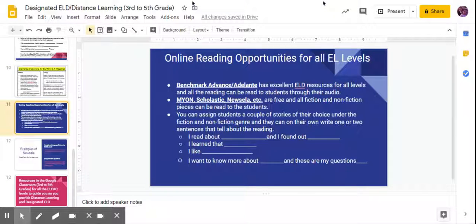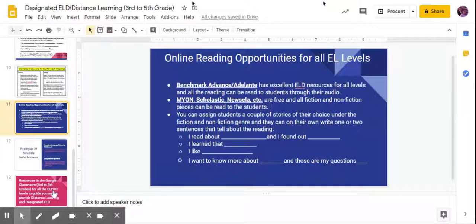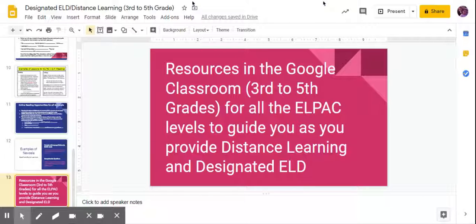For online, there are lots of online reading opportunities for all of our ELs. Benchmark Advanced, Adelante, they have excellent ELD resources. Maya, Scholastic, Newsela, they're all free. Lots of opportunities. You can assign them a couple of stories of their choice under fiction, nonfiction, and have them really read and do some follow-up work. There are examples of Newsela prompts and comprehension questions for our ELs, and all of these resources will be in the Google Classroom where you can reference and really look through so that you can create those awesome lesson plans. Thank you so much.